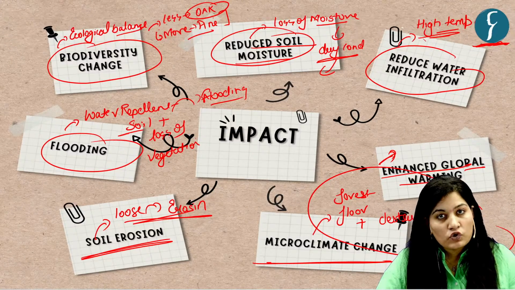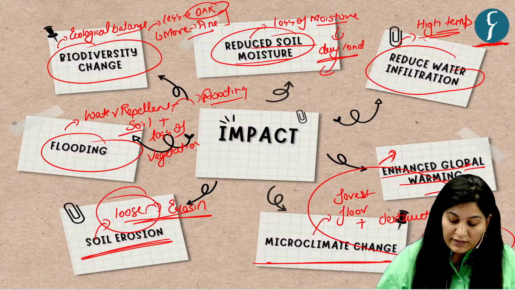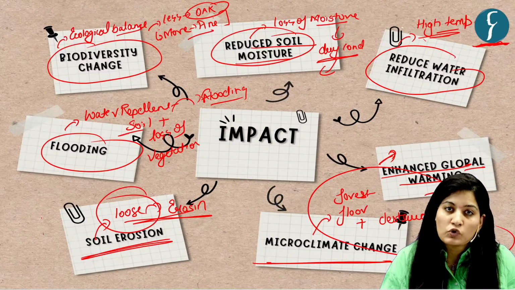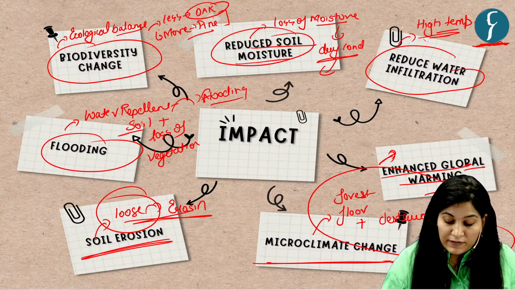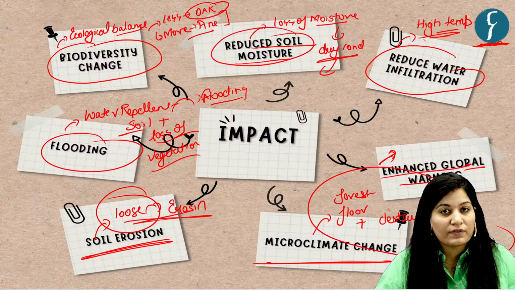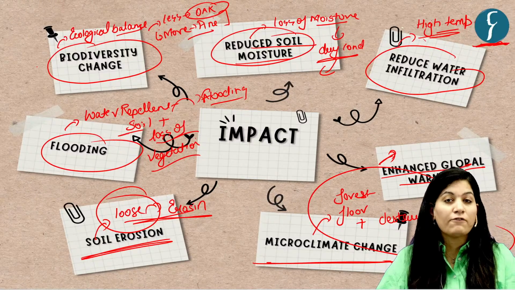Then soil erosion. When soil cannot hold moisture, definitely it will become loose. That is prone to more soil erosion. Then water repellent soil coupled with loss of vegetation leads to more flooding. So these are the impacts of forest fire.